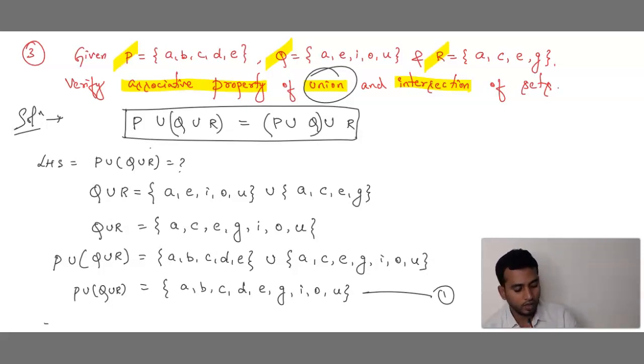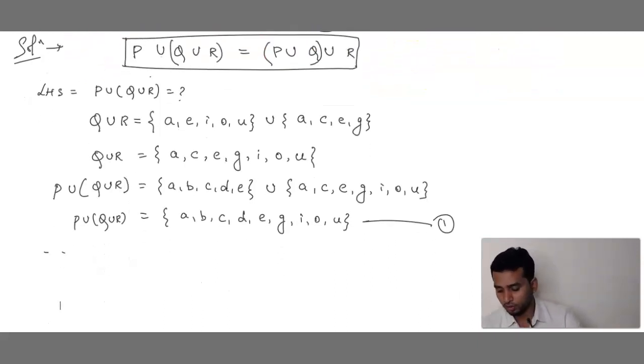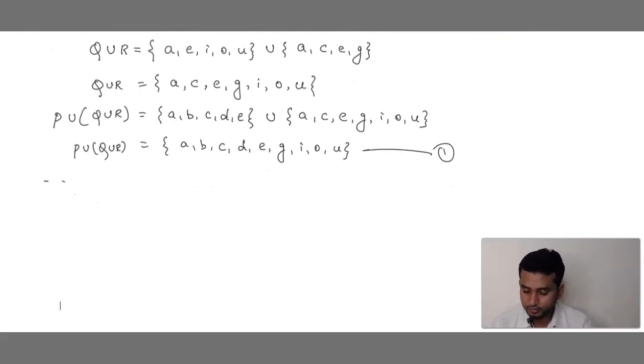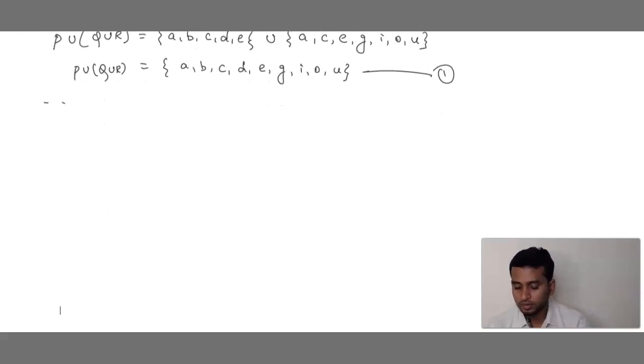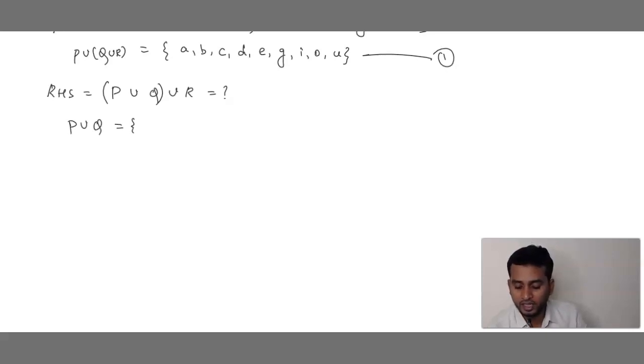Now we should solve RHS. Correct? Come, let's solve RHS part. So what is RHS part? So RHS is equals to P union Q union R. So leave last, keep the bracket for first two. Correct? No? This we have to find. Now what is there in the bracket? P union Q. So first we find the element which is there inside the bracket.